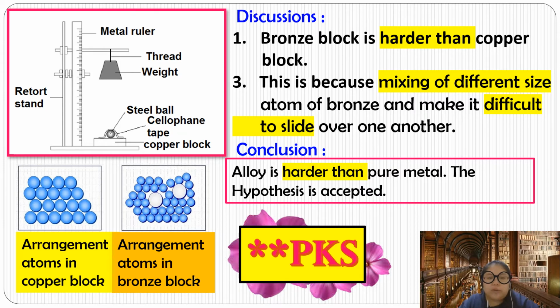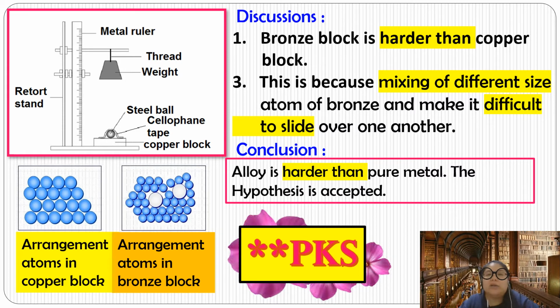Okay, for bronze, you need to draw the atoms also the same size, but you add some different atoms in. The atom you add can be either a bigger size or a smaller size. So that means inside you must draw 2 types of atoms with different sizes. So this one we call the bronze block atoms.